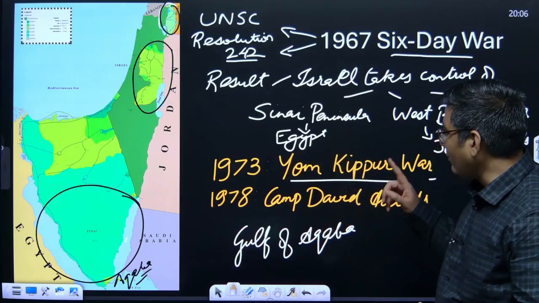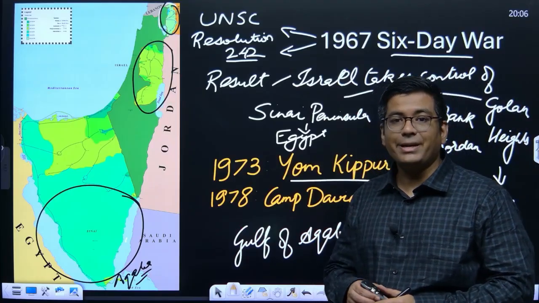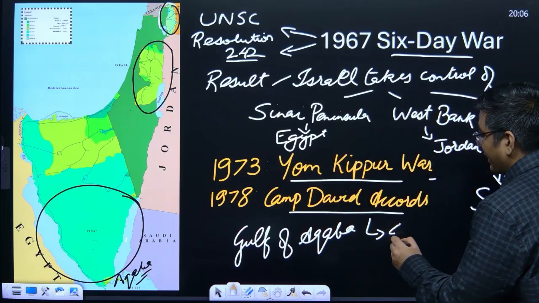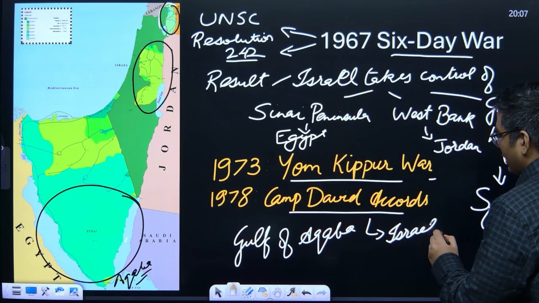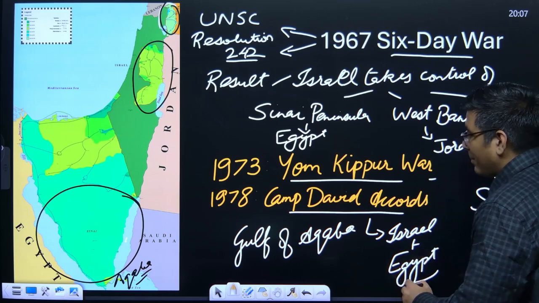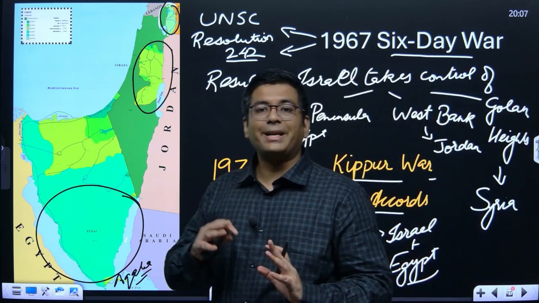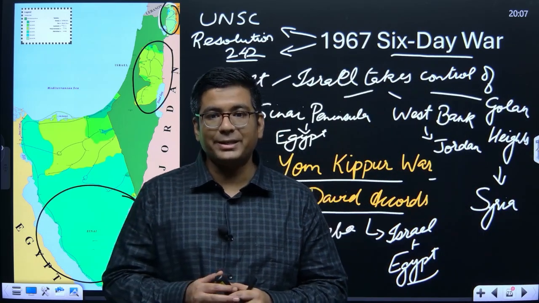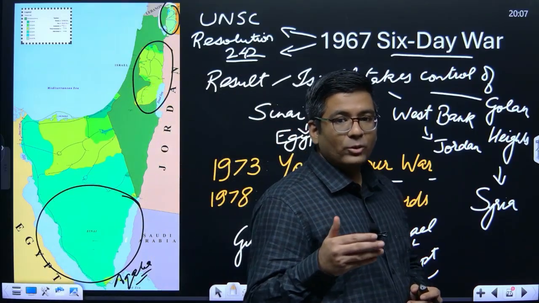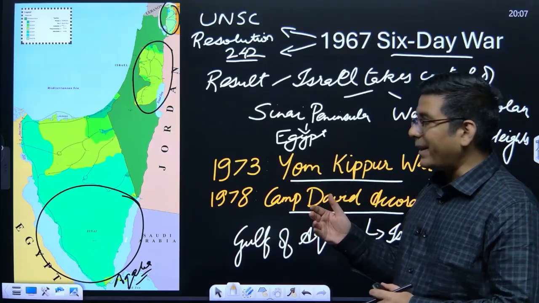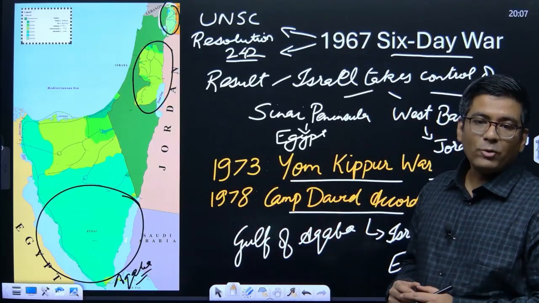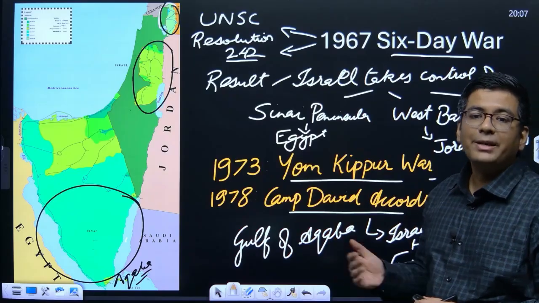And subsequently after that in 1978 the Camp David Accords were signed between Israel and Egypt. So Israel and Egypt are the ones who signed the Camp David Accord. Camp David is one of the residences of the President of the United States. So in that agreement, it was finalized that Israel is going to give up its claim over the Egyptian region of Sinai.